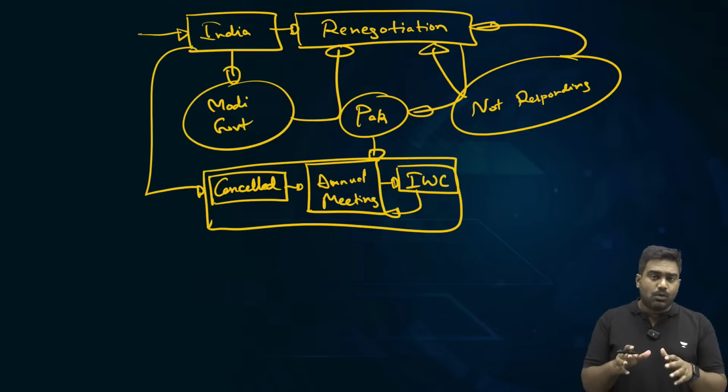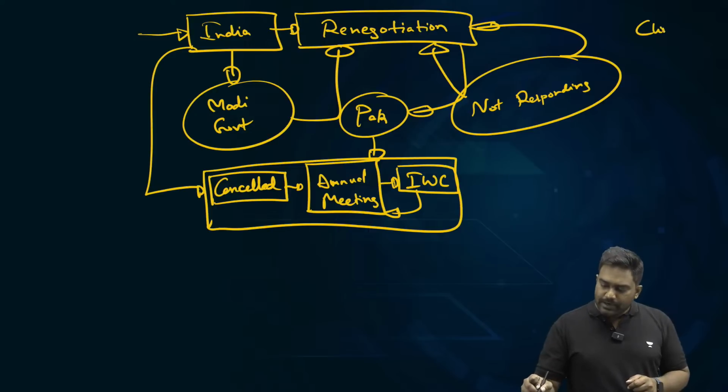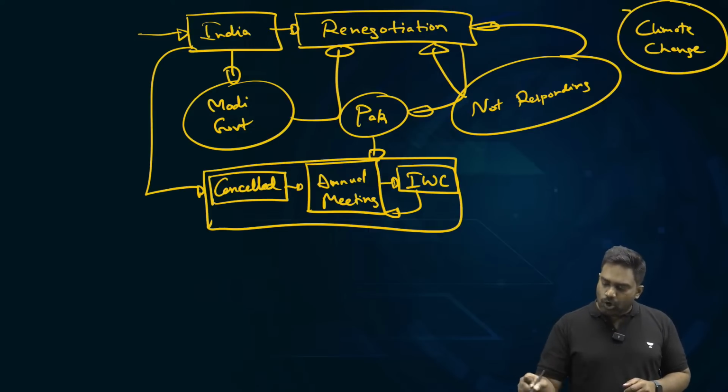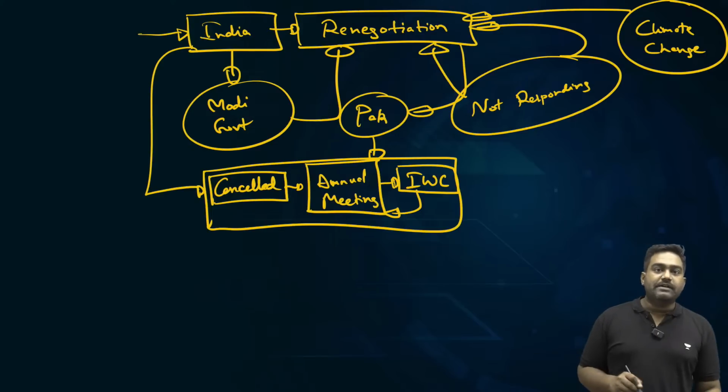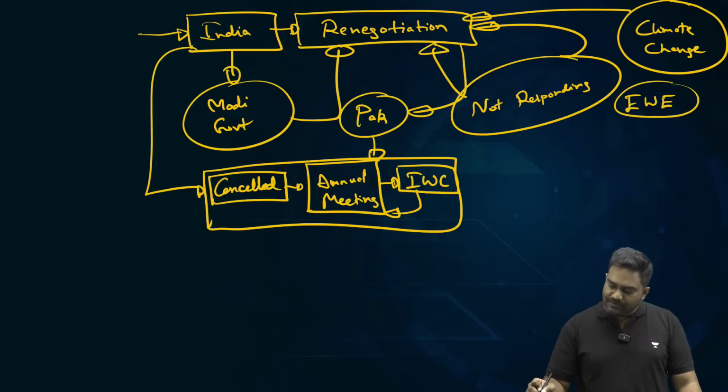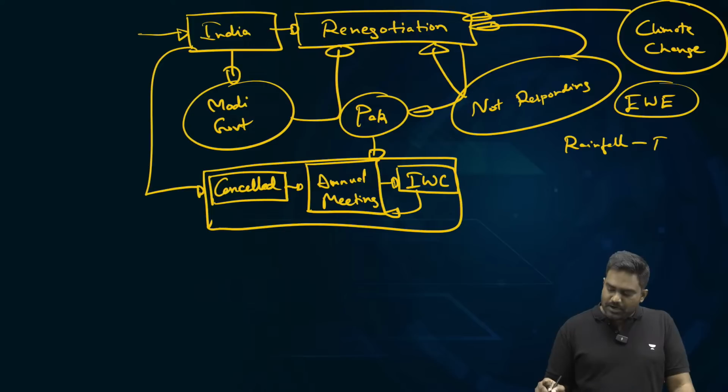See, here India has a valid point. Climate change and global warming is having a deadly impact on weather. We are witnessing extreme weather events. So obviously the Indus basin will be affected. There could be extreme rainfall leading to floods, which may not be under India's control. There could be a lack of rainfall during certain seasons, leading to droughts.